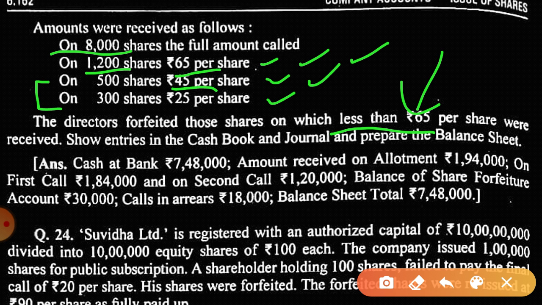Now show entries in the cash book. Cash book I will tell you in the next lecture. We are dealing with the journal entries, because journal entries are the most important part of this chapter, and only a few times accounts are asked. I'll tell you how to make the accounts, but first we have to concentrate on journal entries. Now see the solution.